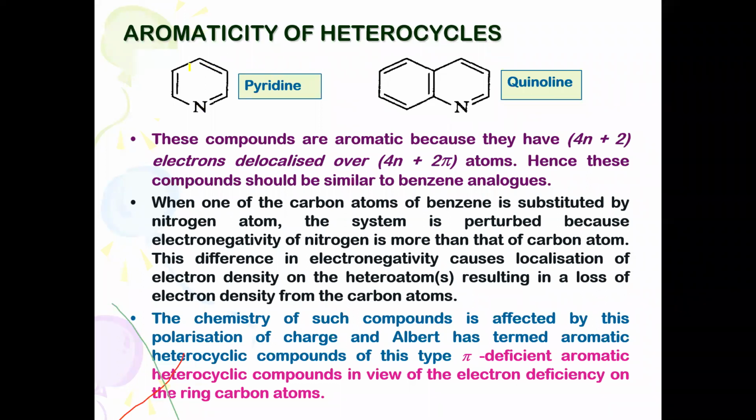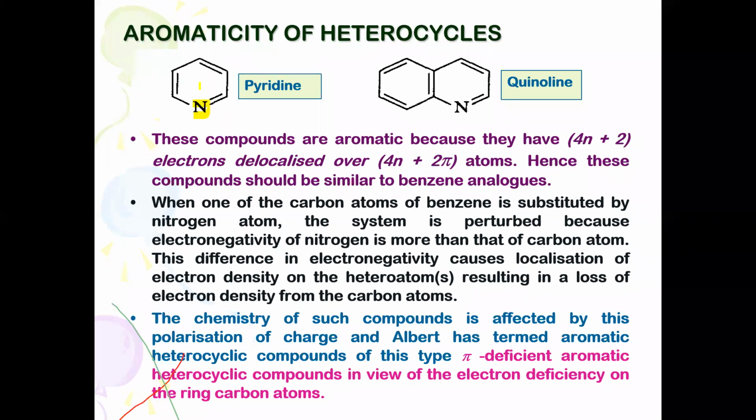Benzene consists of 3 pi bonds in a 6-membered nucleus, with 6 carbon atoms. But in pyridine you will find 5 carbon atoms. Here one heteroatom is there. This heteroatom is not supposed to interfere with the aromatic character, and the pi bonding electrons resemble those of the benzene nucleus. So here they get involved in delocalization, that is pi delocalization, and it is called aromatic.